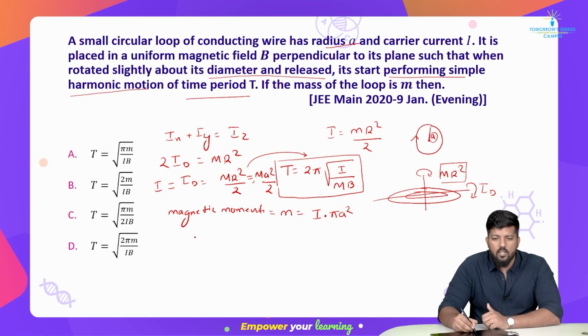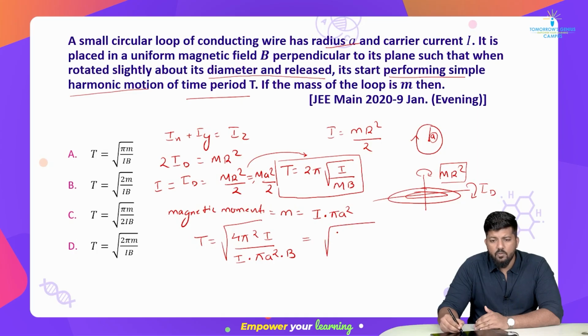Let's check it out. So the time period T will be equal to, if I say 2 pi, since I am getting 2 pi on the other side, if I take that side, put it inside the root, then what will the value be? So I will get 4 pi square I divided by m. In the place of m, I will write I dot pi a square dot b. Okay, whole inside the root.